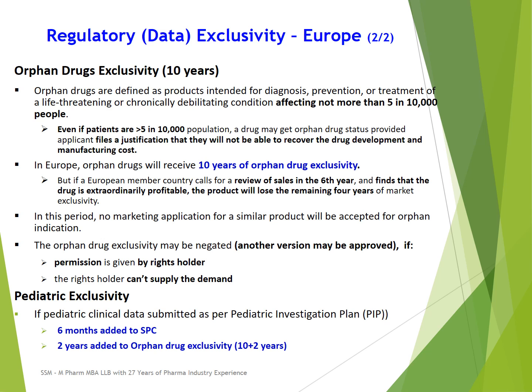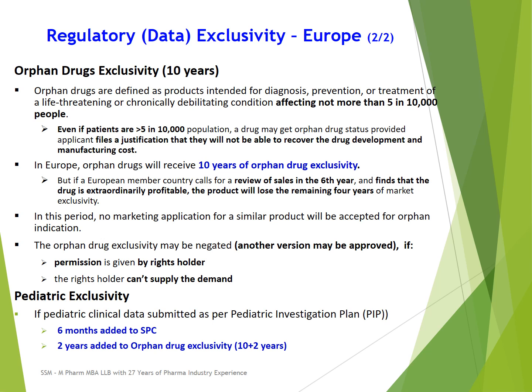Next is orphan drug exclusivity in Europe. Any product which is approved for an orphan or rare disease in Europe is eligible for 10 years of orphan drug exclusivity. And the definition of an orphan drug in Europe is that if there are less than 5 patients per 10,000 population, then it is called an orphan disease. And if a company submits for that orphan disease indication, it is eligible for 10 years of orphan disease exclusivity.